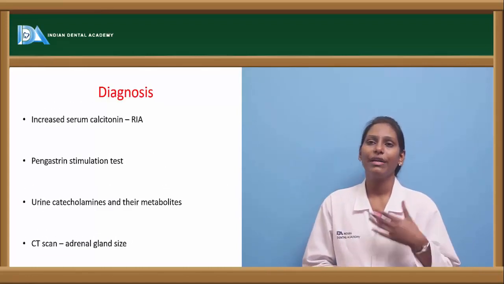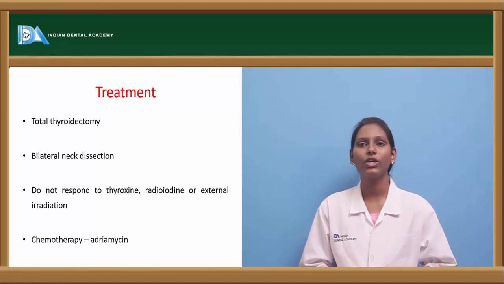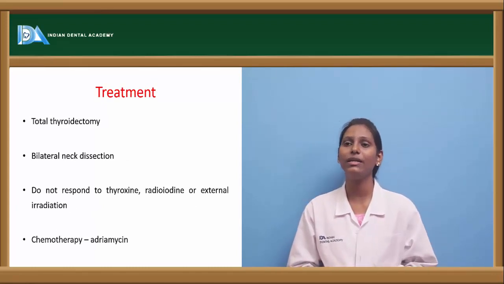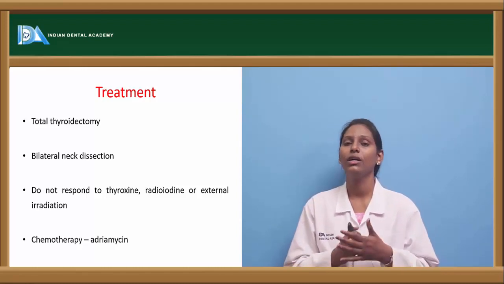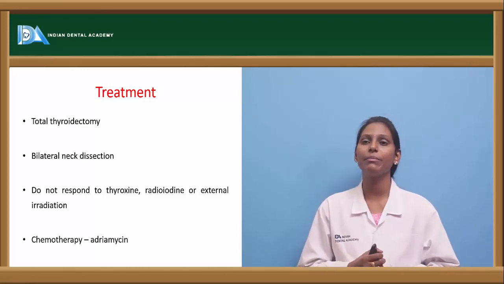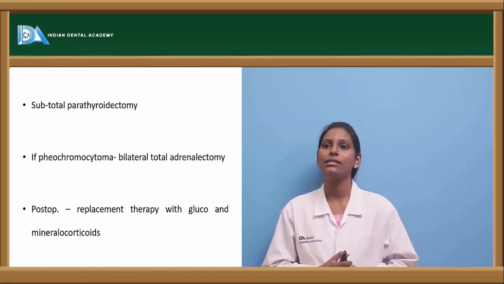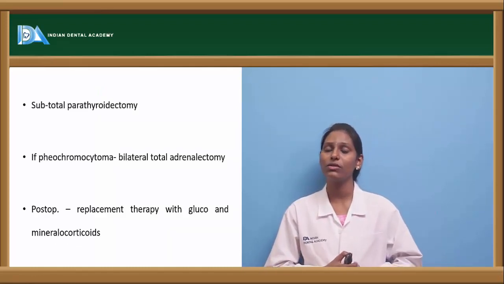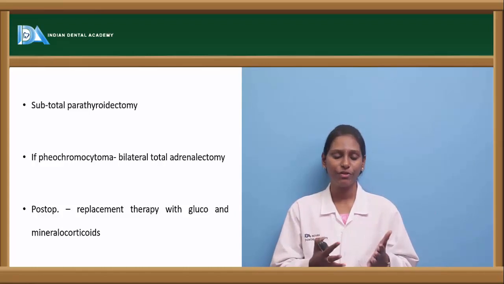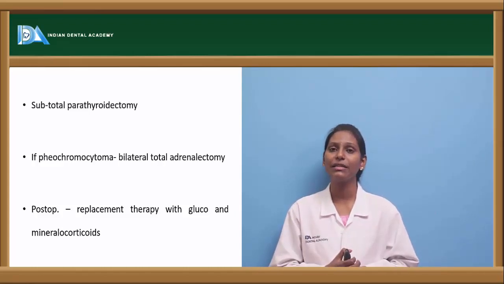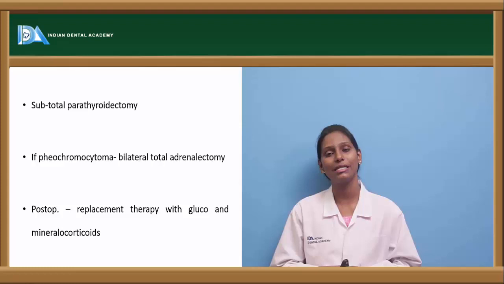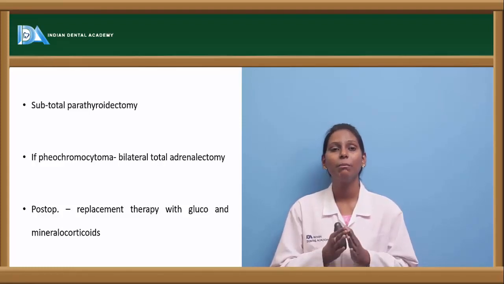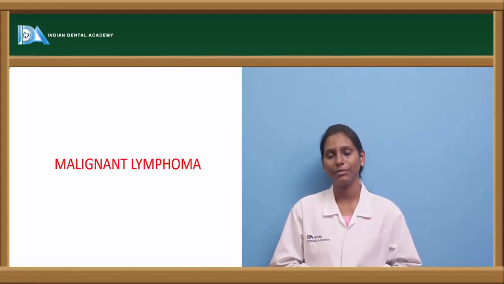And how do we treat it? Total thyroidectomy and bilateral neck dissection are required here. It usually does not respond to thyroxine, radioiodine or external irradiation. If we go ahead with chemotherapy, adriamycin could be our drug of choice. Sometimes subtotal parathyroidectomy is also required. And if pheochromocytoma is associated with it, then we go for bilateral total adrenalectomy. In post-op care, we should give replacement with glucocorticoids and mineralocorticoids after performing a bilateral total adrenalectomy.